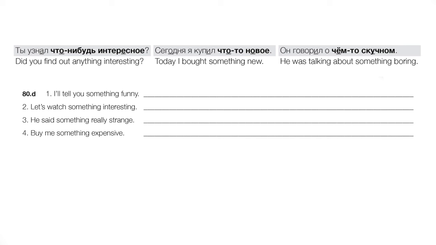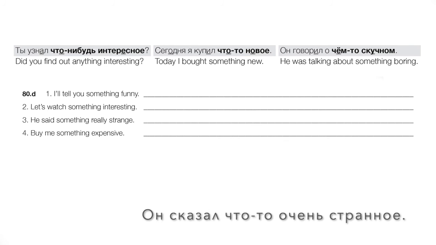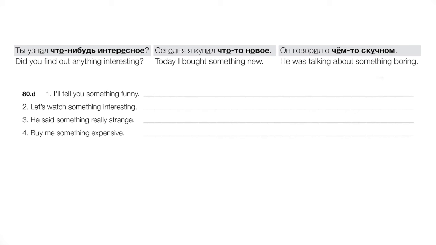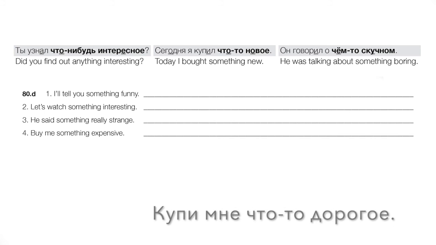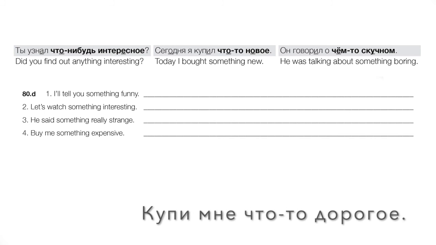Number 3, he said something really strange. Okay, that's past tense, so he said something, so we're going to use то. Он сказал что-то очень странное. Что-то очень странное. And number 4, buy me something expensive. Okay, that's an imperative, open-ended. Купи мне что-нибудь дорогое.